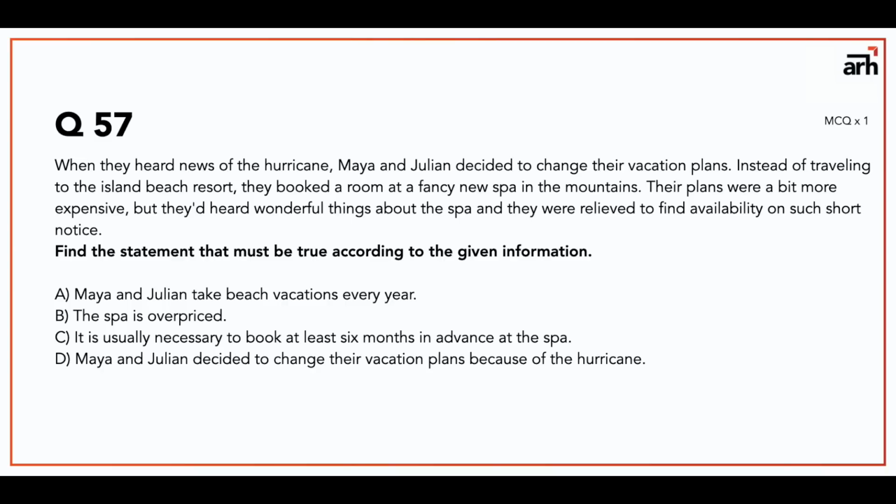So saying that the spa is overpriced would be an assumption, so I would not go with that. It is usually necessary to book at least 6 months in advance at the spa. Now, reference to this is given at they were relieved to find availability on such short notice, but there is no proof that you had to book it 6 months prior. So I don't think that works for me.